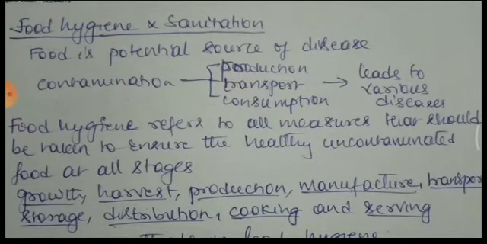There are different stages for food that comes from the soil to your kitchen. So what are the processes? Let us see: growth in the farm, or harvesting, or production, or manufacture, or transport, or storage or distribution. That means in the malls or from the shop you are getting it, or cooking in your kitchen, or serving after cooking. In all these processes, the food has to be kept hygienic, and we have to take proper safety measures for this.